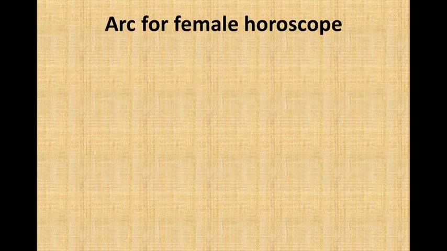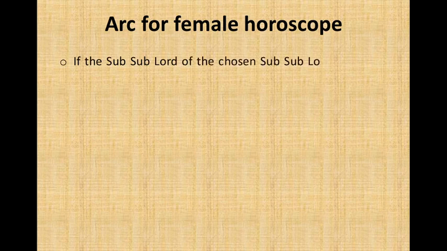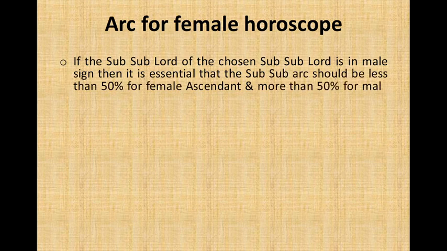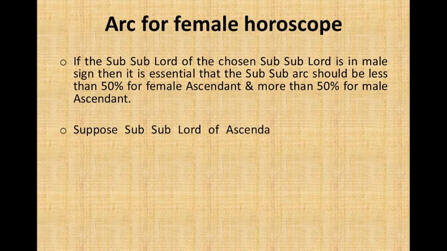Arc for female horoscope. If the subsublord of the chosen subsublord is in a male sign, then it is essential that the subsub arc should be less than 50% for a female ascendant and more than 50% for a male ascendant. Suppose the subsublord of the ascendant's subsublord is Jupiter, who is in a male sign.